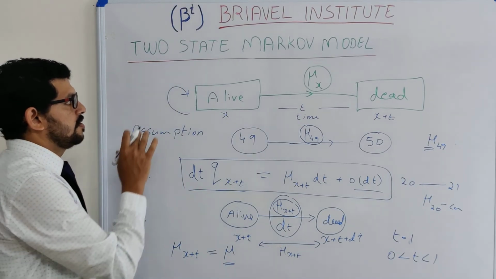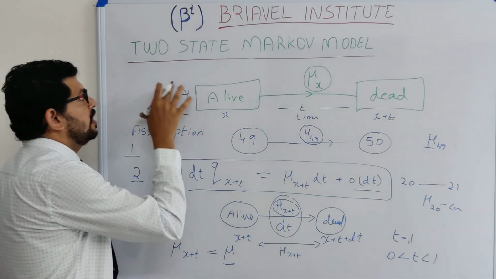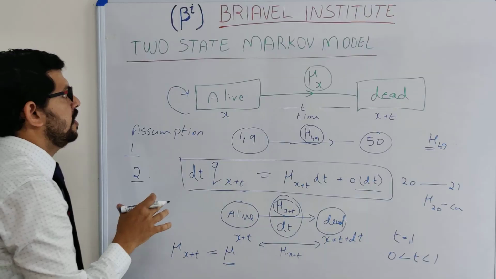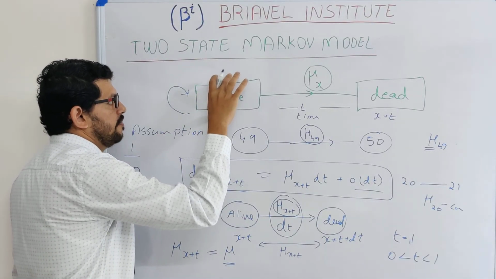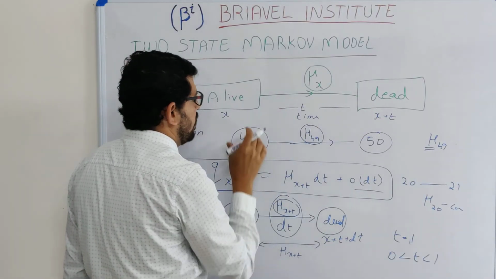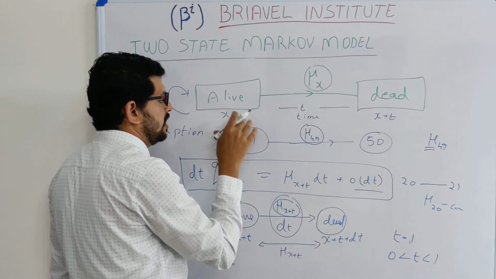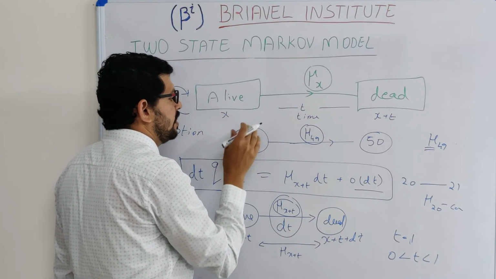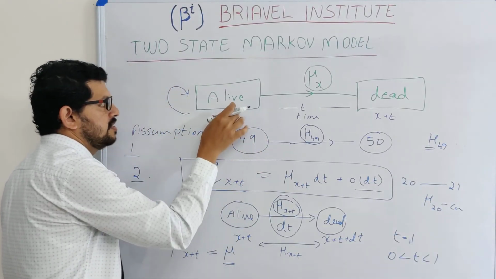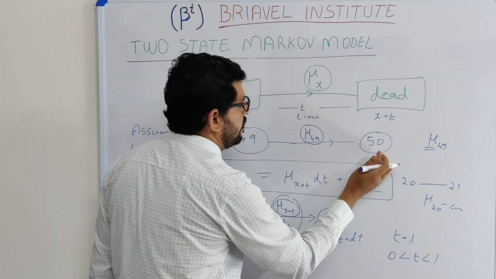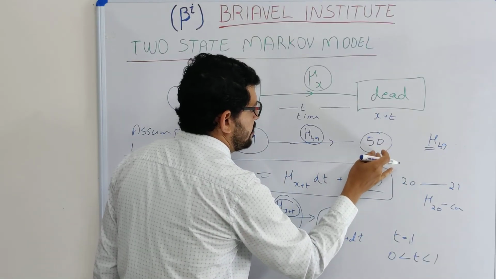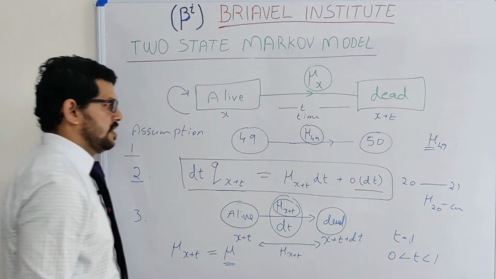So the first assumption is talking about the Markov model. In the two-state Markov model, whenever we are in the alive state and moving to the dead state, the probability depends only on the current state.